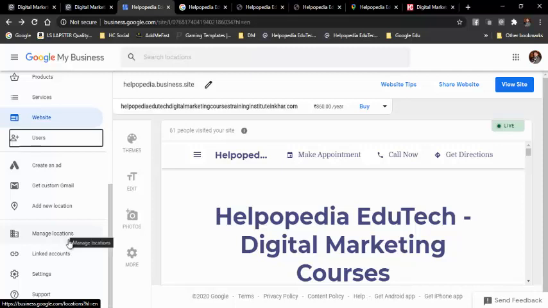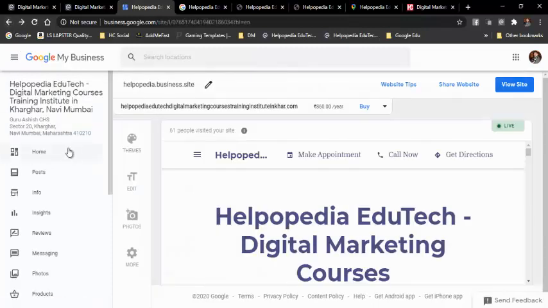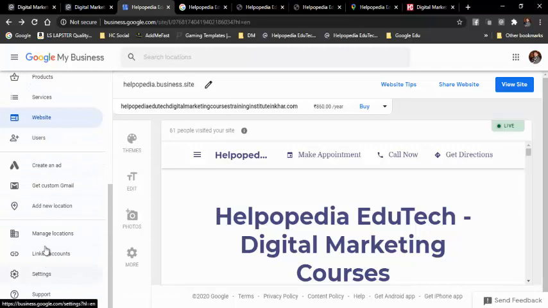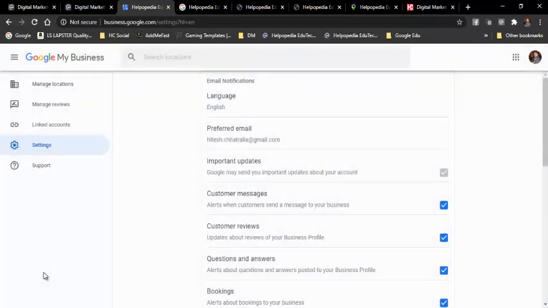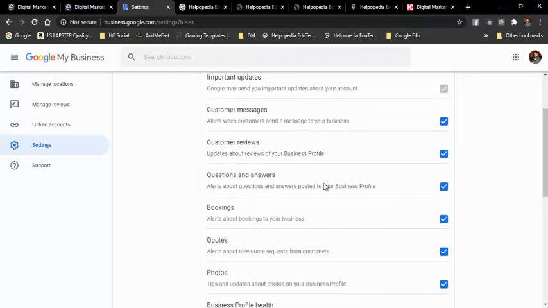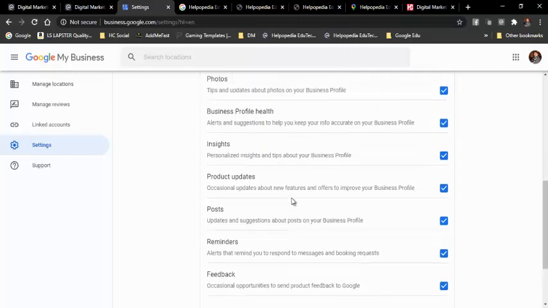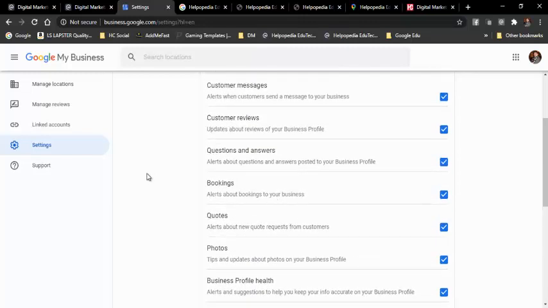That is it. And then linked account. Linked account is where my accounts are linked. Right now my accounts are not linked anywhere, so that's fine. That is not something to worry about. That is an extra feature that they are giving. And this is settings. Under settings, you will tick all the things so that you keep getting all the updates from Google and other services provided by Google My Business to keep your listings updated, and you will never miss any messages from the customers who are contacting you. That is one of the best things.